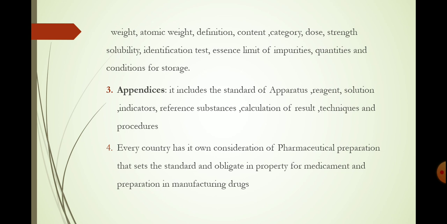That means the monograph contains the complete description of your specific drug. Next, the appendices.